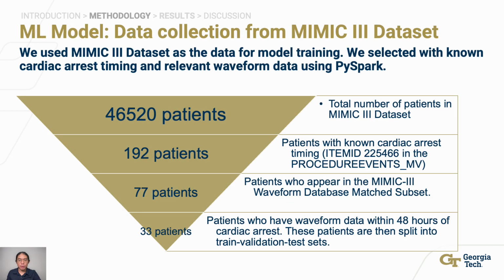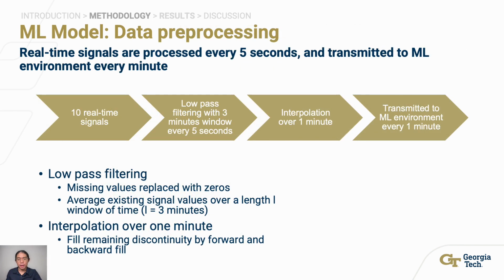Now that we have talked about the data pipeline, let's discuss how we built the model. To create the model, we first created the dataset by selecting 33 patients with known cardiac arrest timing and relevant waveform data from the MIMIC III waveform dataset. Then, we preprocess the data with low-pass filtering and interpolation. The preprocessed data is then transmitted to the ML environment.